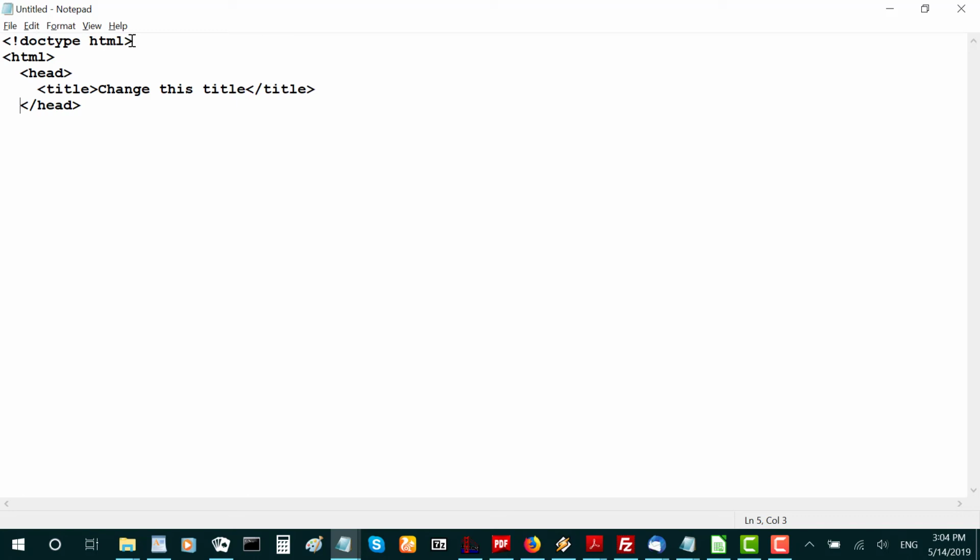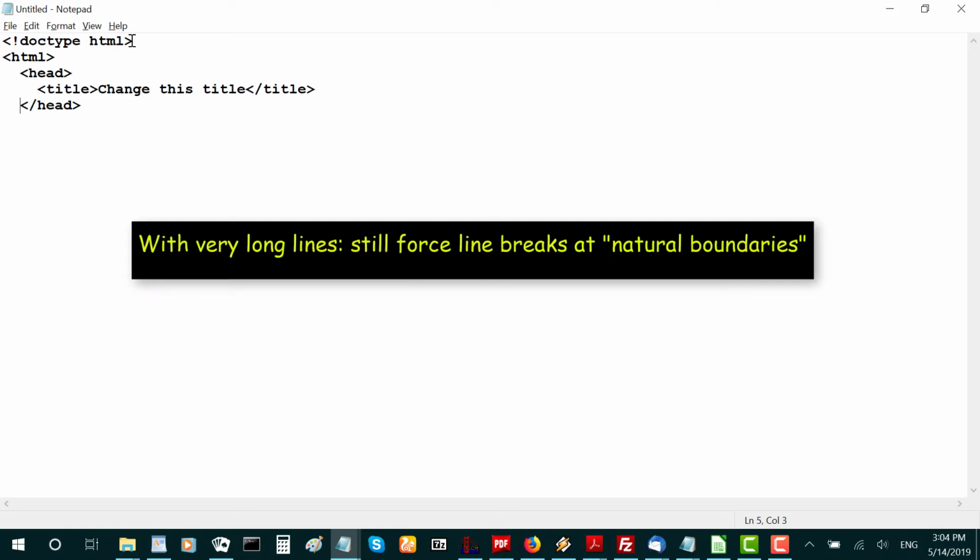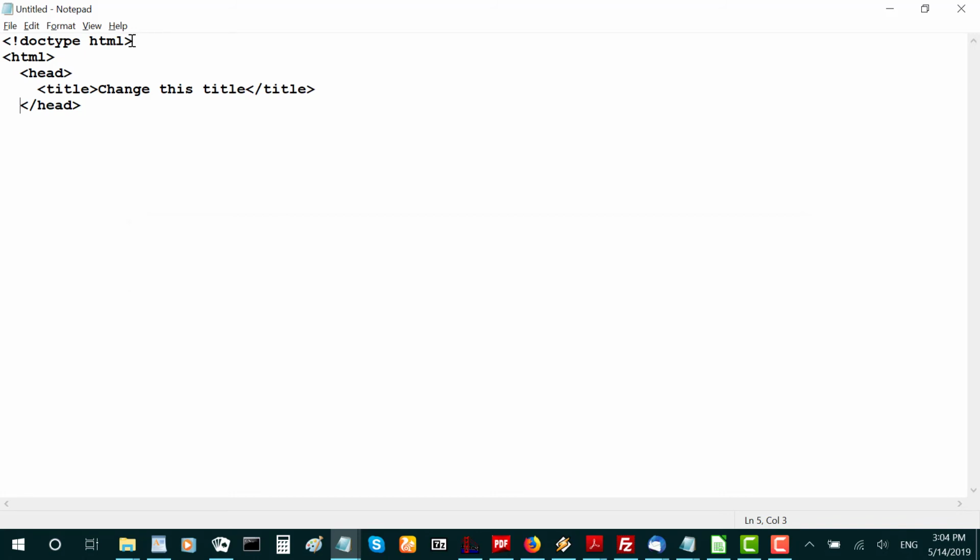Also, note, sometimes you will have very long lines. You should still force line breaks at natural boundaries so the text doesn't stretch across a wide expanse. In some cases, HTML for example, lines can be broken at any place, well, not in the middle of words. In other cases, some programming languages for example, you need to learn the rules for breaking and continuing lines.